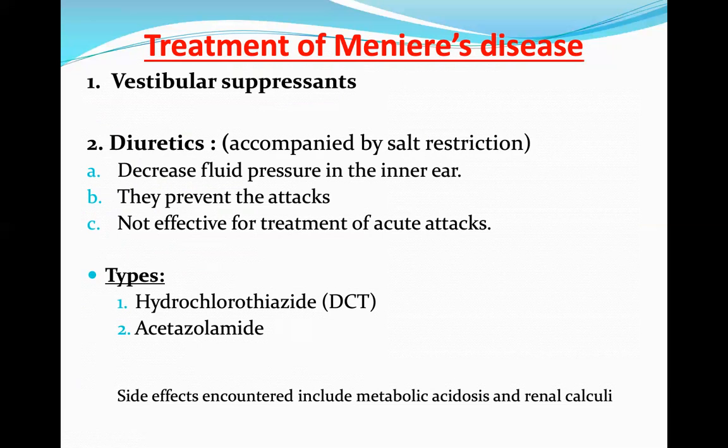What is the role of diuretics? Diuretics will decrease fluid pressure in the inner ear. They will prevent the attack, but are not effective for treatment of acute attacks. The most commonly used diuretics are hydrochlorothiazide from the thiazide category, which acts at the distal convoluted tubule, and acetazolamide. Adverse effects encountered include metabolic acidosis and renal calculi.